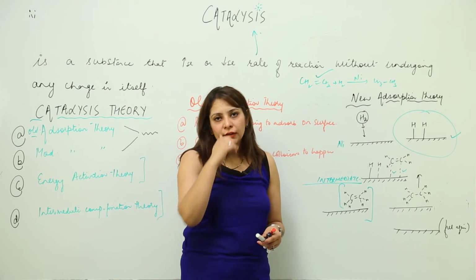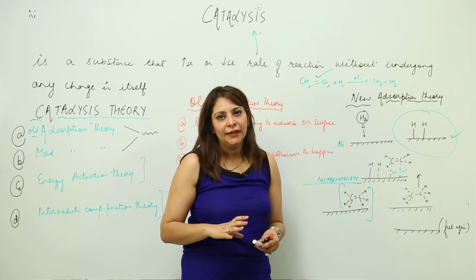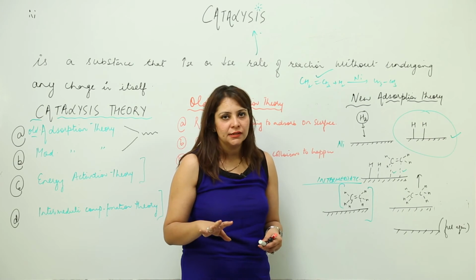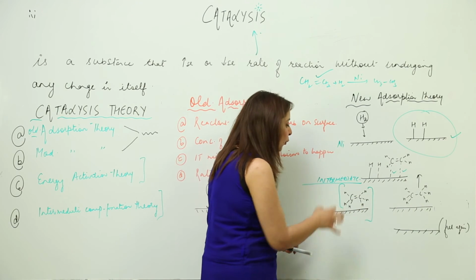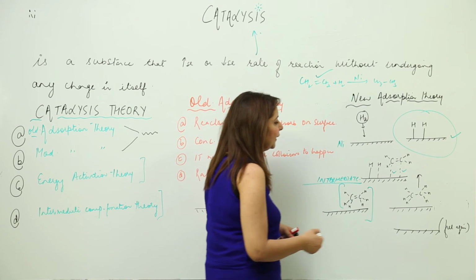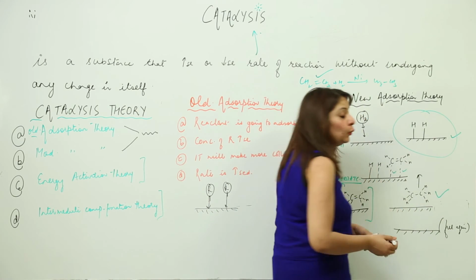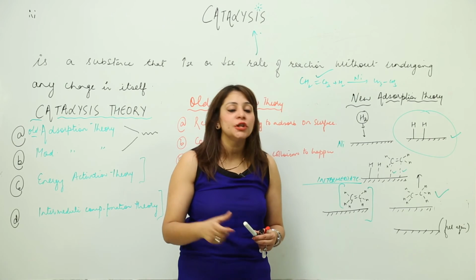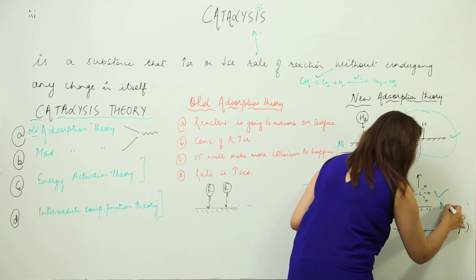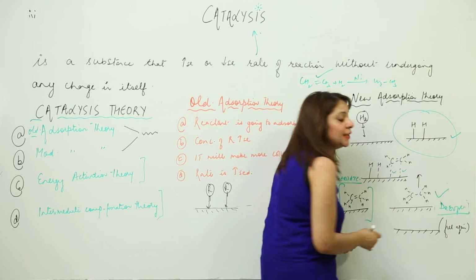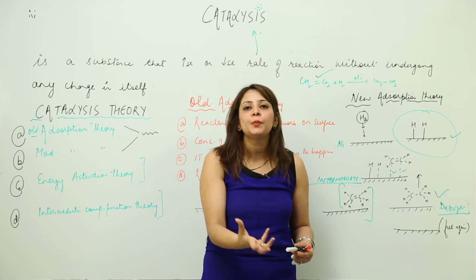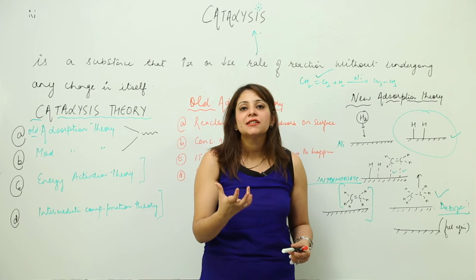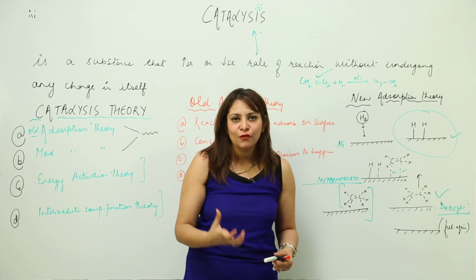Because as we all know, carbon is tetravalent, so it has to satisfy only 4 valencies. So what it is going to do is break up its second bond, and in doing so it leads to the formation of the product. And when the product is formed, desorption is going to take place. What is going to take place? Desorption. That means it is going to escape, and at the time it escapes, it is vacating the space for the new reactant.